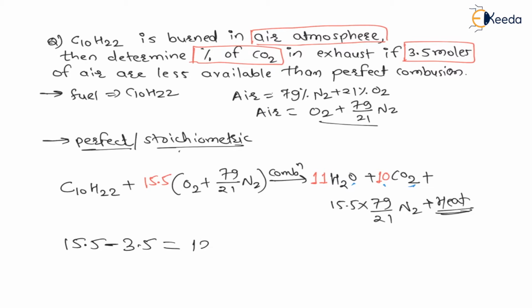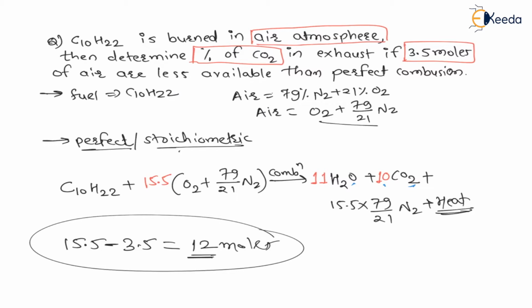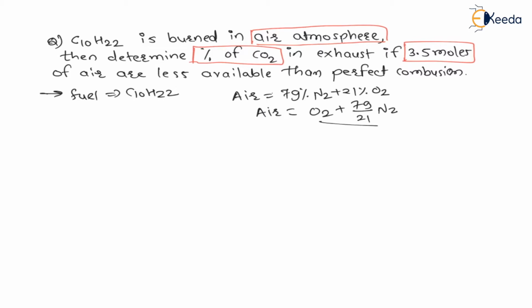Therefore, total moles of air available are 12. Right? These are the available moles of air. So, my dear students, let us go for the actual reaction. So during the actual reaction for this fuel, that is C10H22, total 12 moles of air are available. Air means O2 plus 79 by 21 N2.